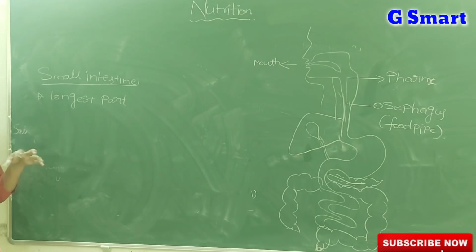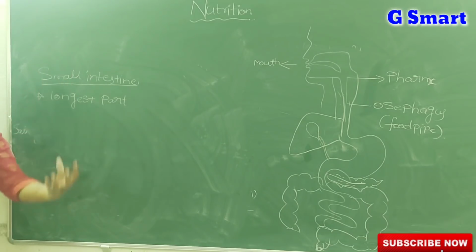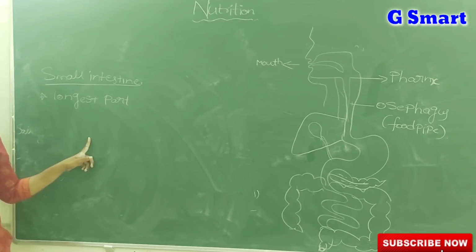But this is a highly coiled structure. Just as you roll a water pipe, in a similar way the small intestine is highly coiled and embedded in that small space. Why is it highly coiled? To enable maximum digestion and maximum absorption. For example, if the pipe has no folds and you pour water, it easily passes down. But if it is highly coiled, the water remains for some time in that pipe. In the same way it takes place here also.